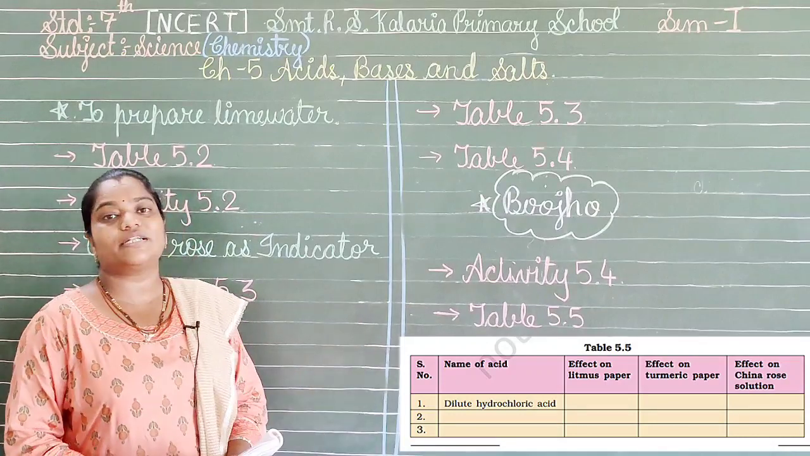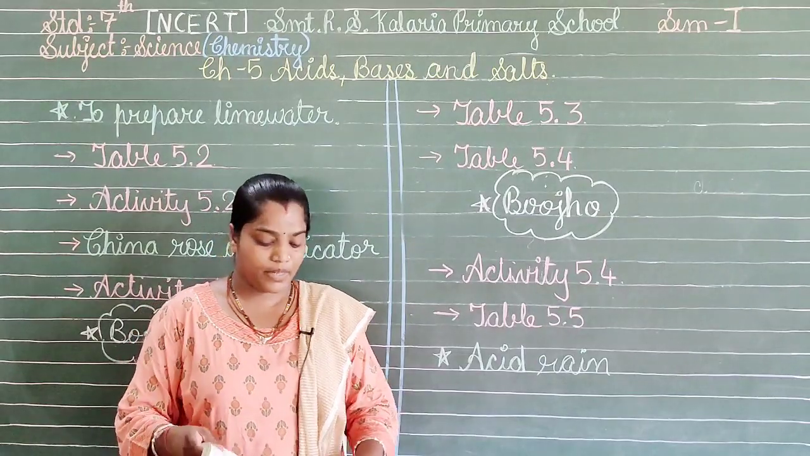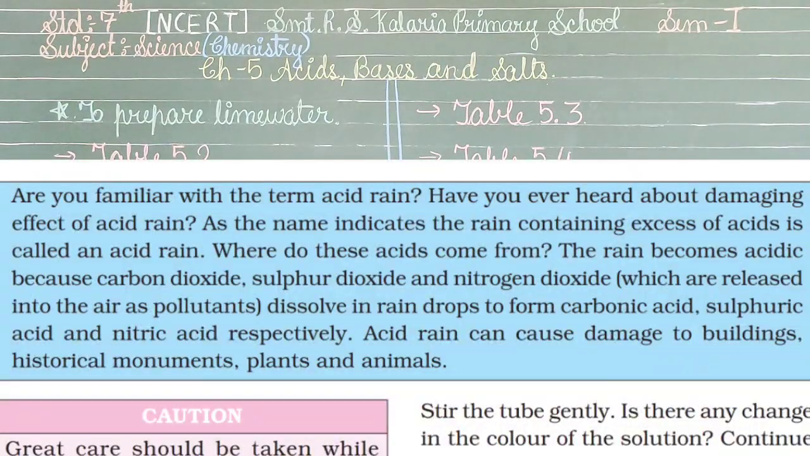Now the acid rain. What is this acid rain? As you can see on the screen, as the name indicates, rain that contains an excess of acids is called acid rain. Where do these acids come from? The rain becomes acidic because carbon dioxide, sulfur dioxide and nitrogen dioxide, which are released into the air as pollutants, dissolve in the raindrops to form carbonic acid, sulfuric acid and nitric acid respectively. Acid rain can cause damage to buildings, historical monuments and even to plants and animals.